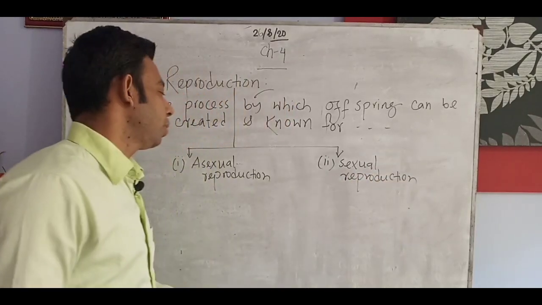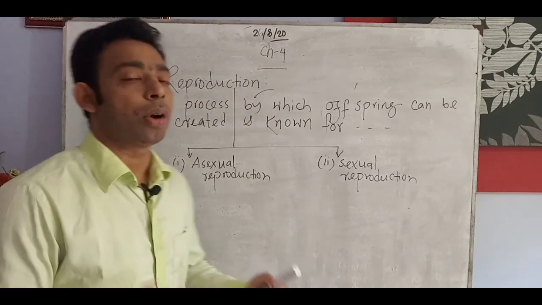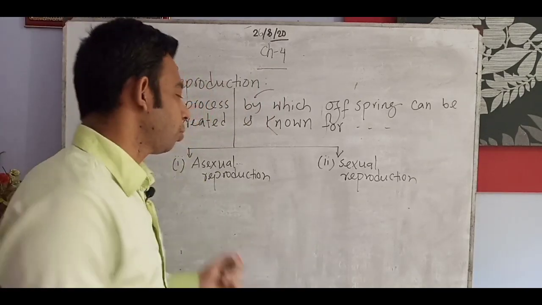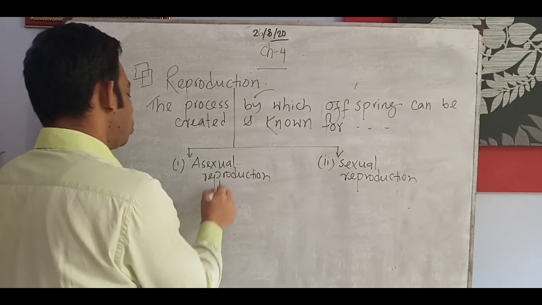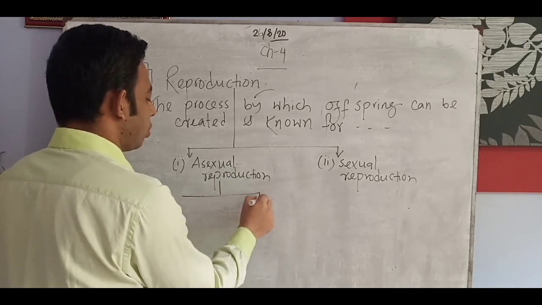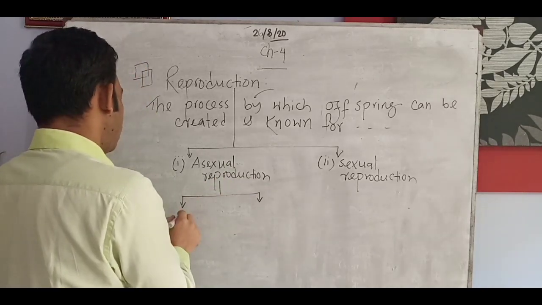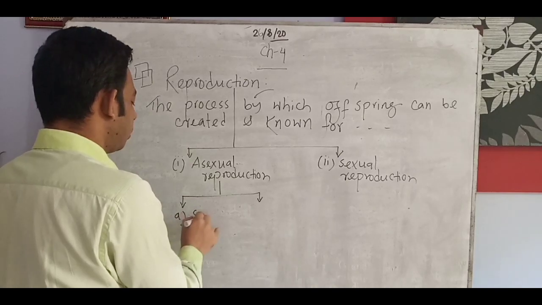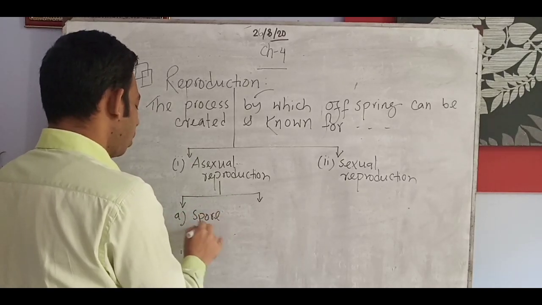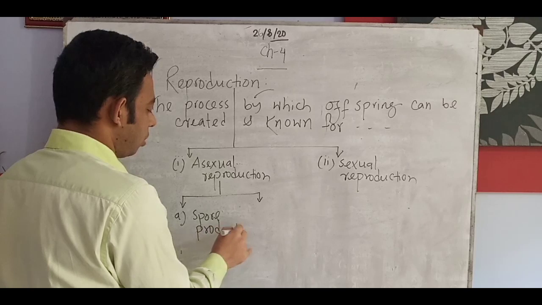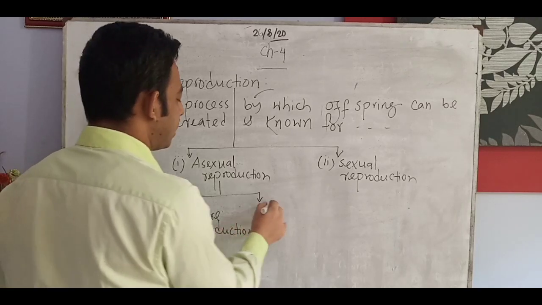Asexual reproduction also has two kinds: one is spore production, and another one is vegetative reproduction.